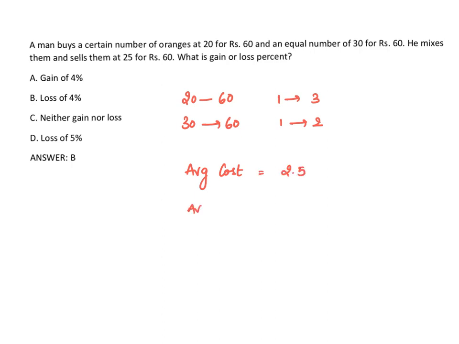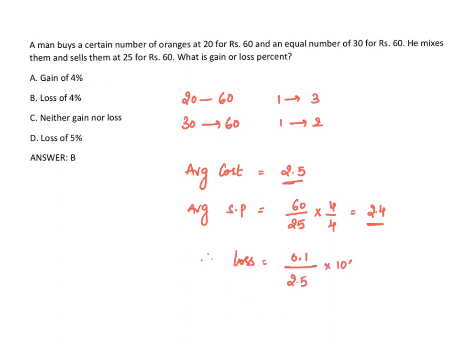Find out the average selling price. Selling price of each orange is 60 by 25. Simply multiply it by 4 and divide it by 4. So I get 240 by 100, which is 2.4. So cost price is 2.5, selling price is 2.4. Therefore, you can clearly see there is a loss of 0.1 over 2.5 into 100. Cancel the point and point. So 25 ones up, then 25 fours up. So the loss is 4%.